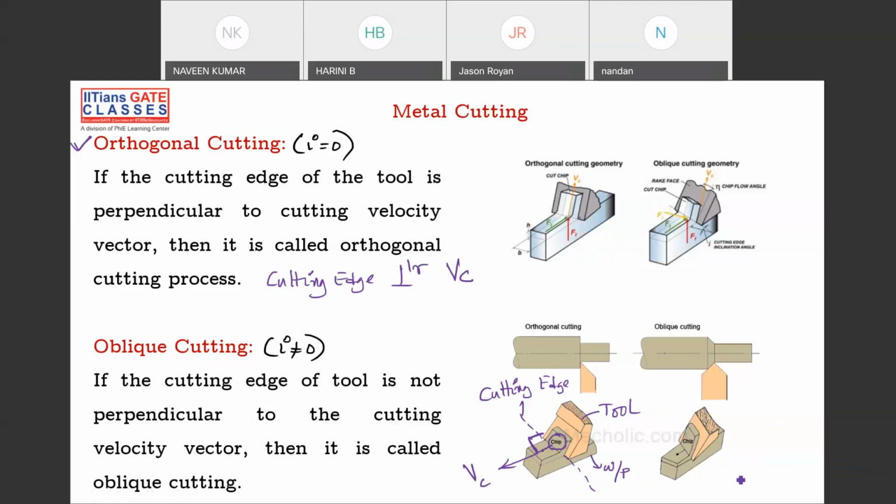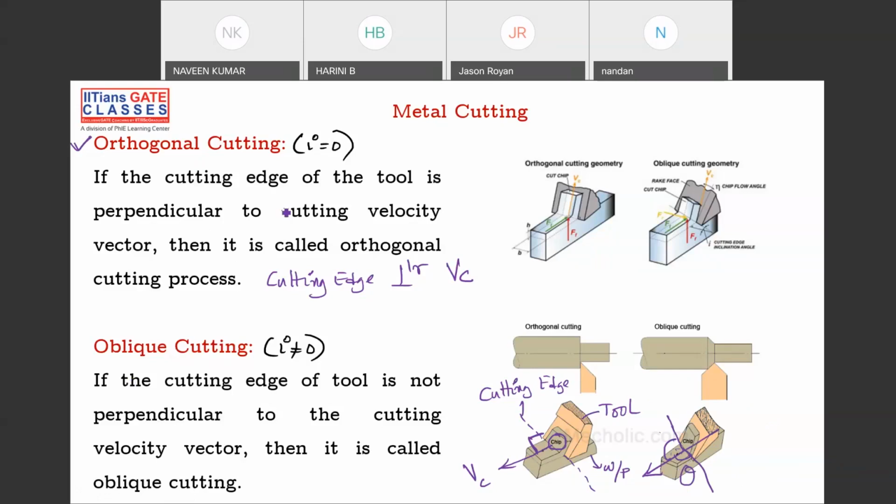If your cutting edge is inclined with your cutting velocity, this is sometimes obtuse, this is acute. Both obtuse or acute, whatever it is, if it is not equal to 90 degrees, then it is called oblique cutting.